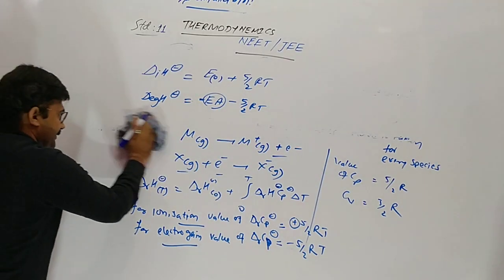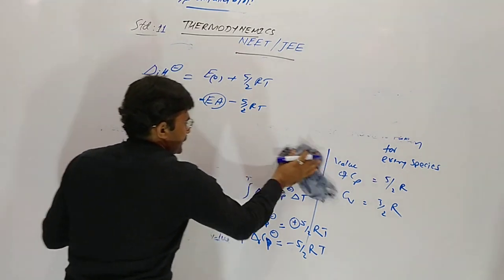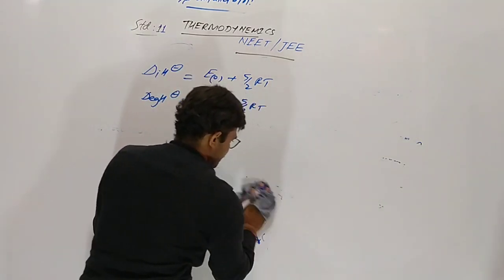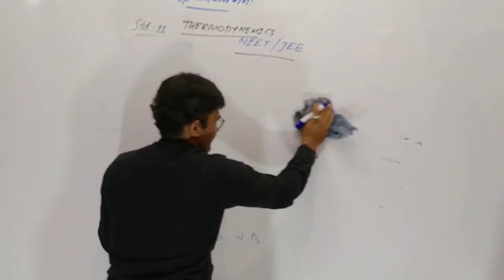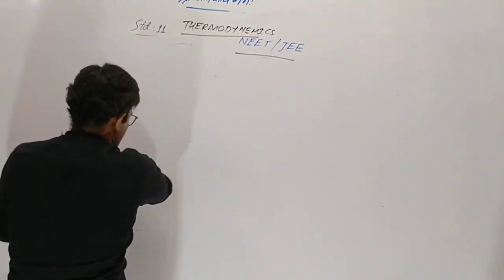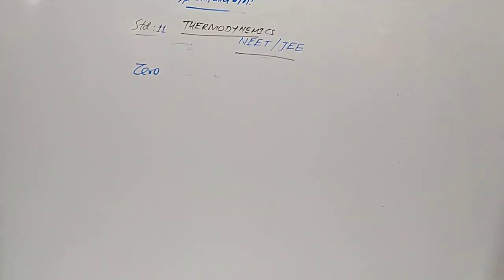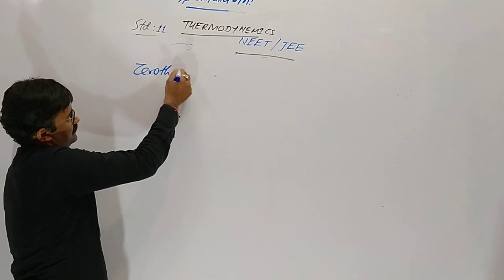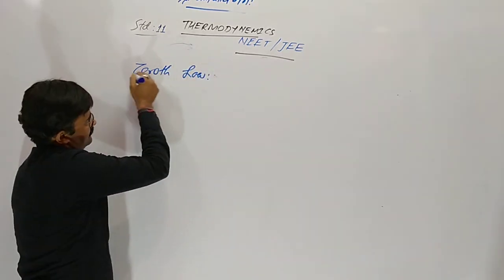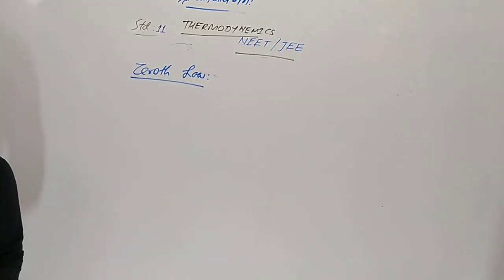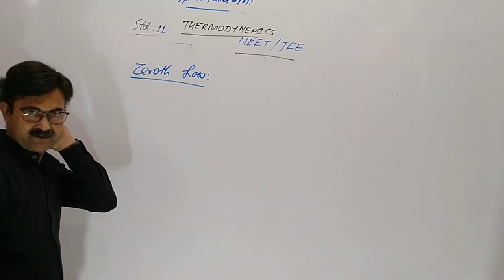Now, the last theory of the chapter. There are 4 laws of thermodynamics. First, the zeroth law of thermodynamics.